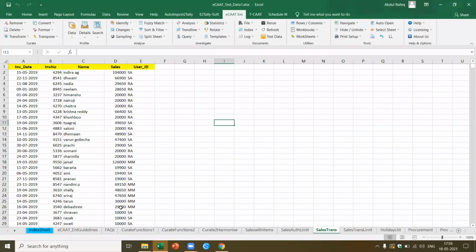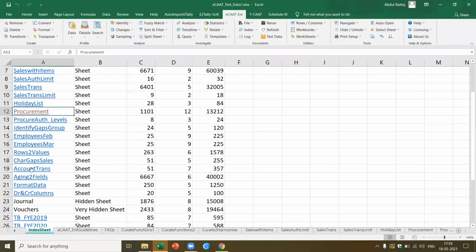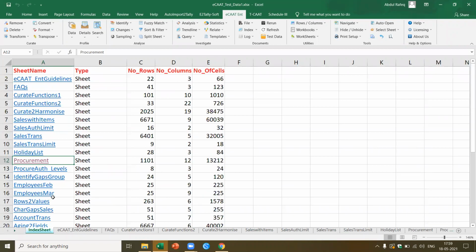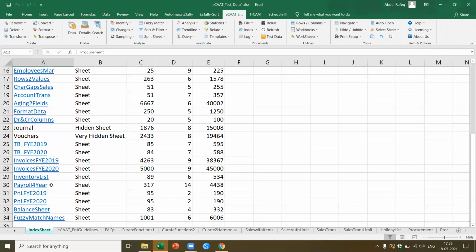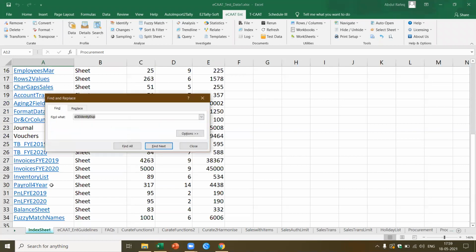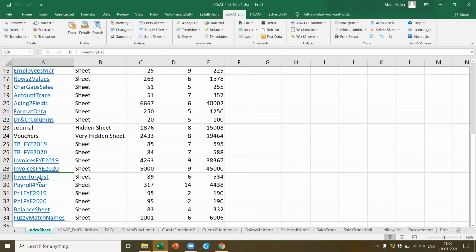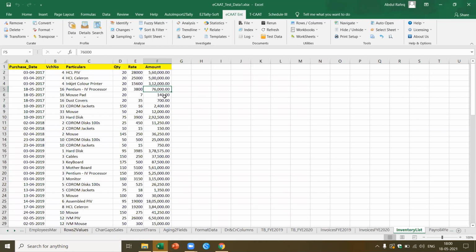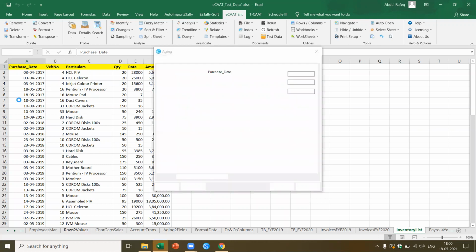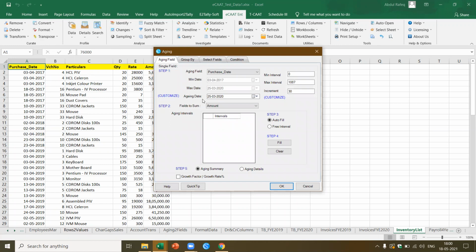Okay, let me pick up an inventory file. I come to this. I got an inventory file. Yeah, I got the inventory list. What you can do is, like I said, I can do the aging analysis based on this. For example, here, let's say I go to date and I want to do aging. I've got this inventory with the date of purchase. Now it tells me from this particular date.